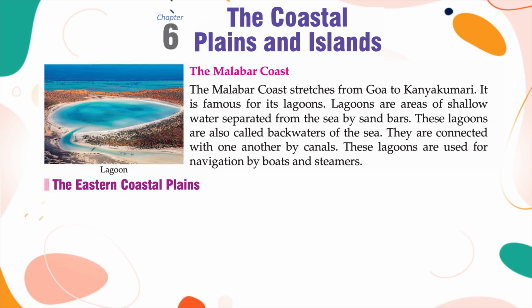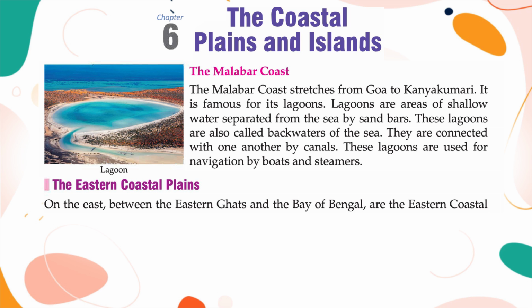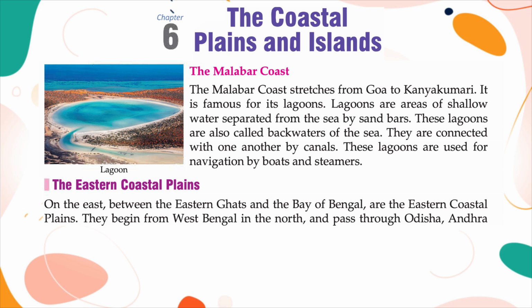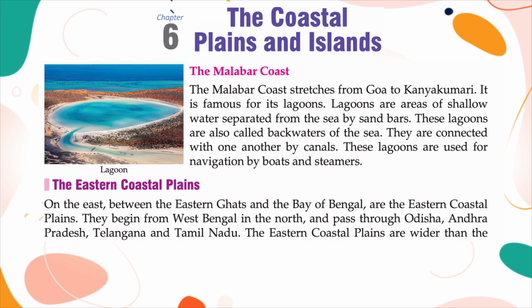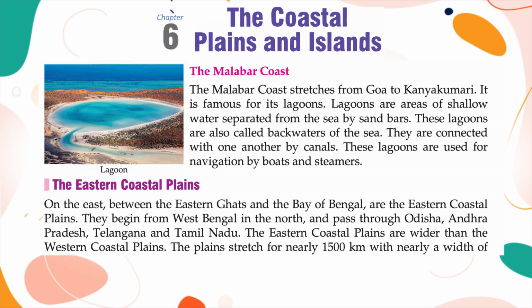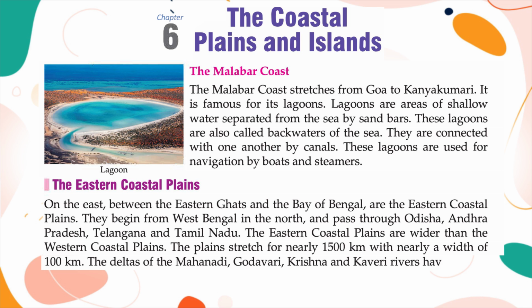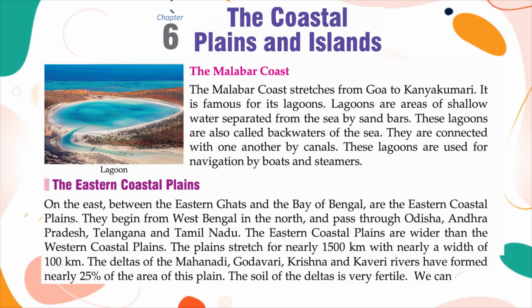The Eastern Coastal Plains. On the east, between the Eastern Ghats and the Bay of Bengal, are the Eastern Coastal Plains. They begin from West Bengal in the north and pass through Odisha, Andhra Pradesh, Telangana and Tamil Nadu. The Eastern Coastal Plains are wider than the Western Coastal Plains. The plains stretch for nearly 1,500 km with a width of nearly 100 km. The deltas of the Mahanadi, Godavari, Krishna and Kaveri rivers have formed nearly 25% of the area of this plain. The soil of the deltas is very fertile.